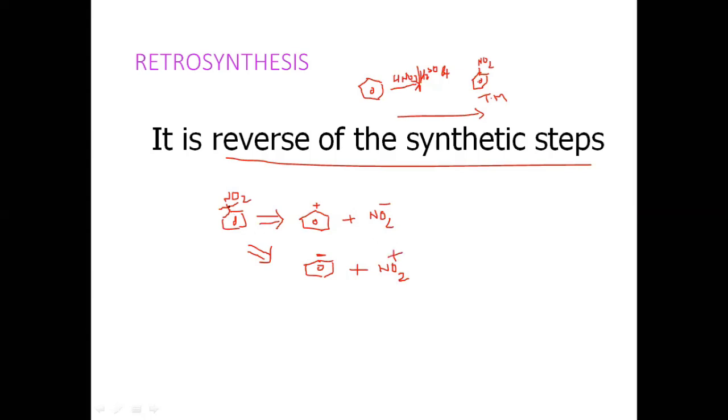During the disconnection, we are disconnecting the C and N bond, so we generally represent it as a C-N disconnection.